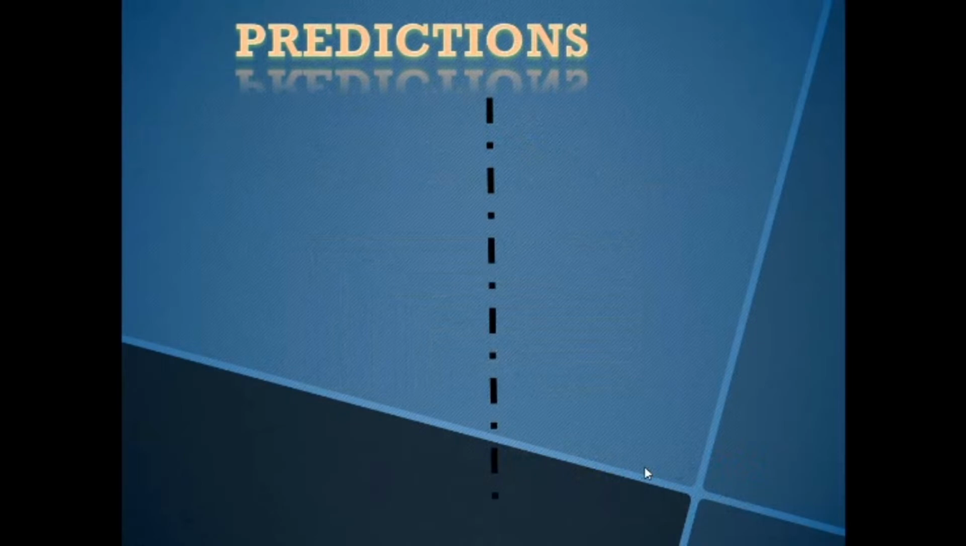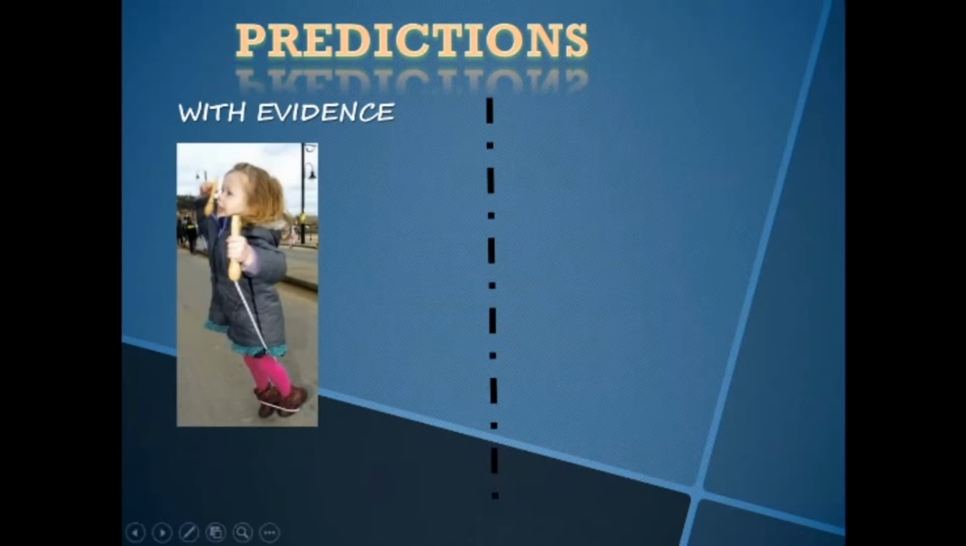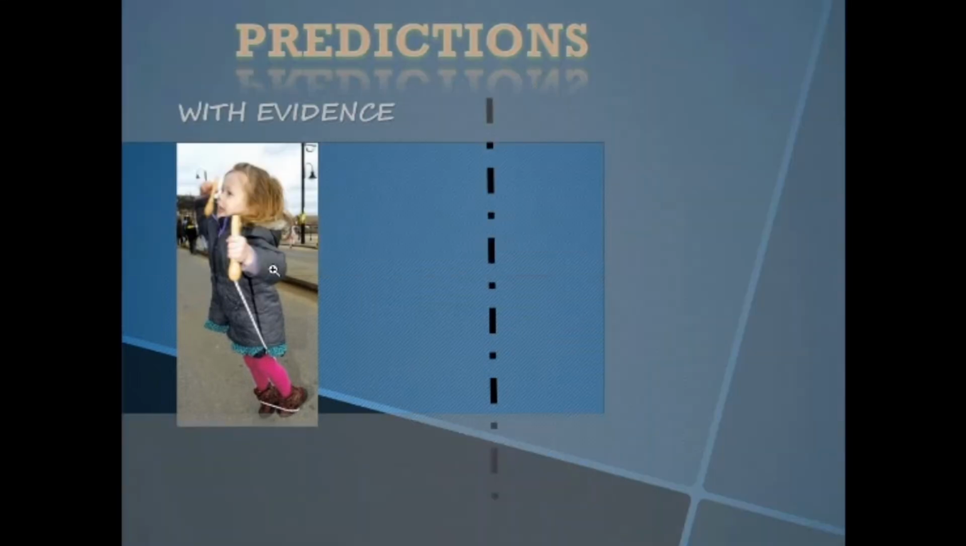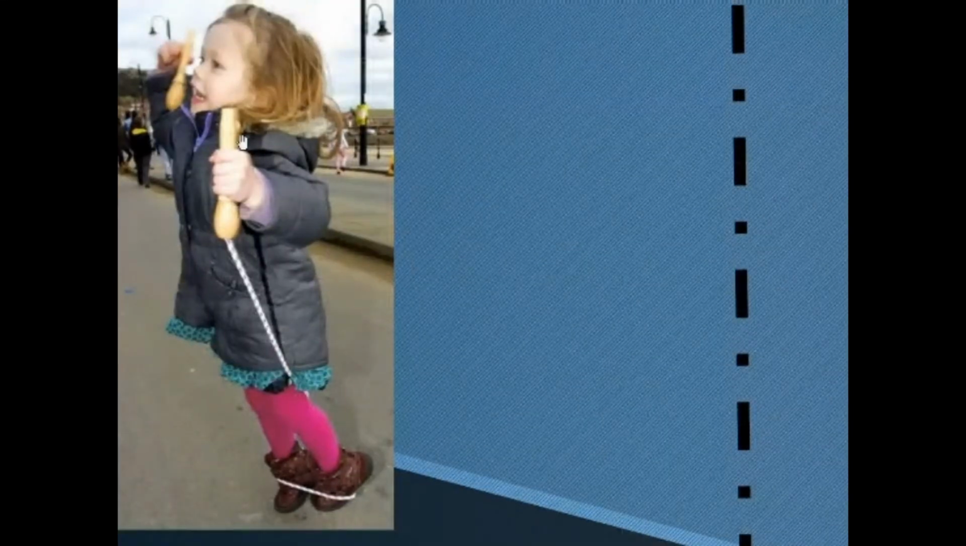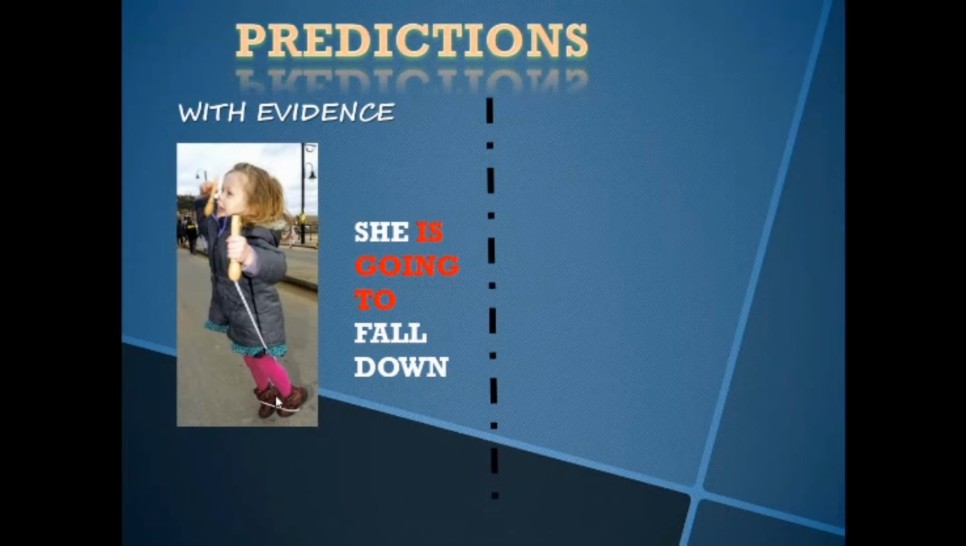Okay? Now, a clarification here. When I have predictions with evidence, look at this photo. What is your prediction? There is evidence here. What is your prediction? She's going to fall. Excellent. She's going to fall down. What's my evidence? Well, I see that she has problems with a rope. She's tangled with a rope. That's my evidence. So, when I make predictions with evidence, I can only use be going to.